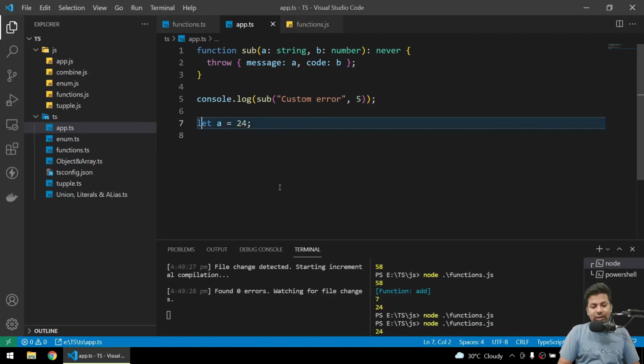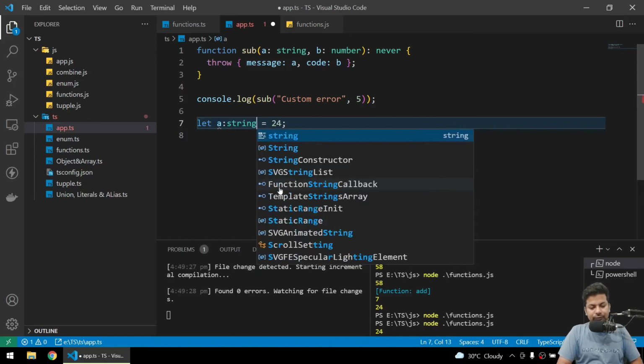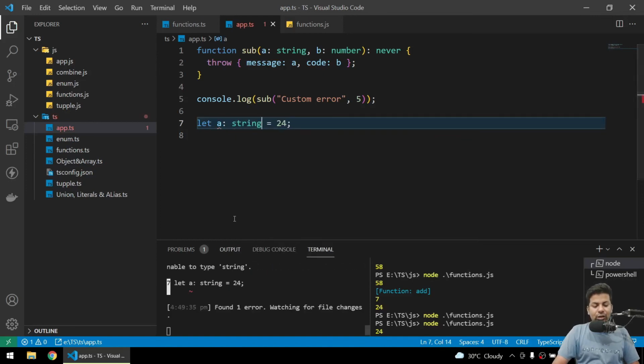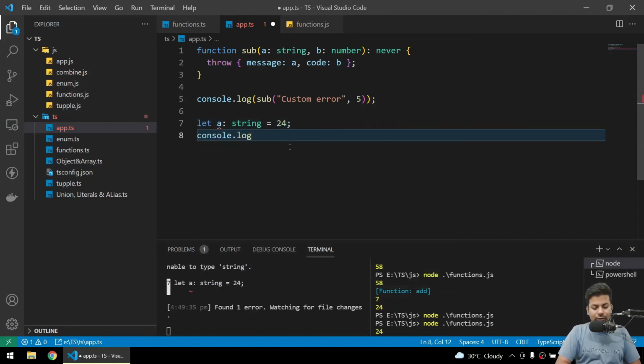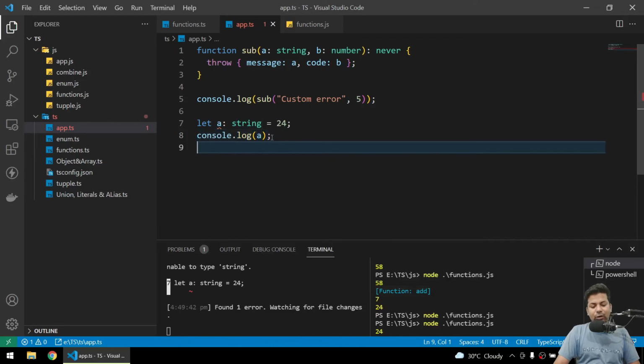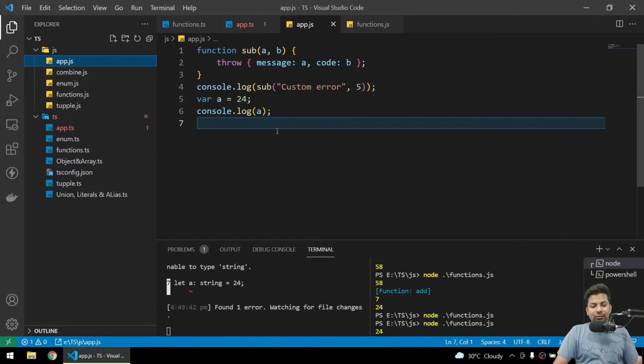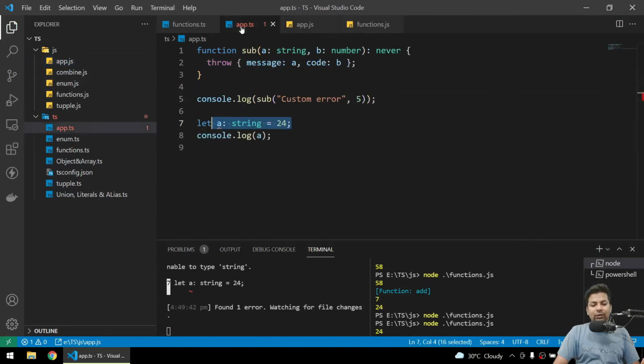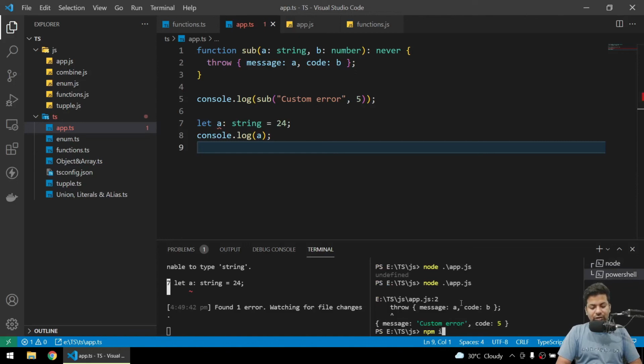Now if I say let a will be a string, see, it's showing an error. So we don't have to run it again and again. And if I console.log a and save it, because there is an error, it just stopped there. If I go to the app.js file, you can see the data came here. Now we don't have to run it again and again, it will automatically come. And here you already know we can install nodemon and watch with nodemon start, and it will automatically work. So let me install nodemon.